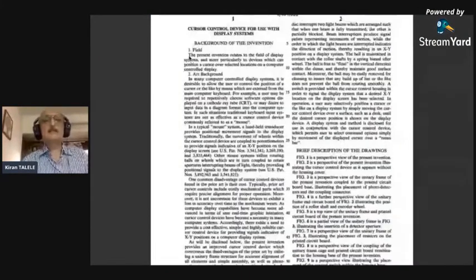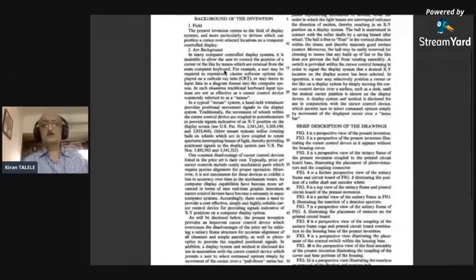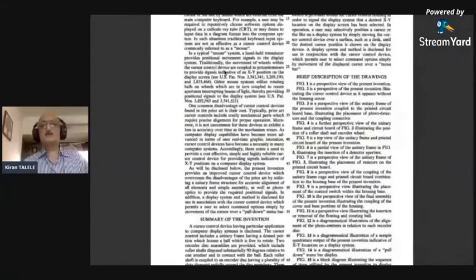The present invention relates to the field of display system, and more particularly to device which can position a cursor over selected location on a computer controlled display. So few keywords are written, and using those keywords, it shows the description in short.